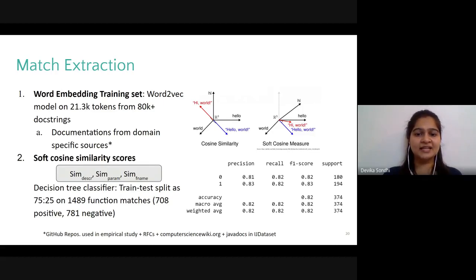In this way, Metallicus obtains three similarity scores, one for the function's description, second for the parameters description, and the third one on the function's names. These scores are then passed to a pre-trained decision tree classifier that classifies if the function pair is a valid match or not.